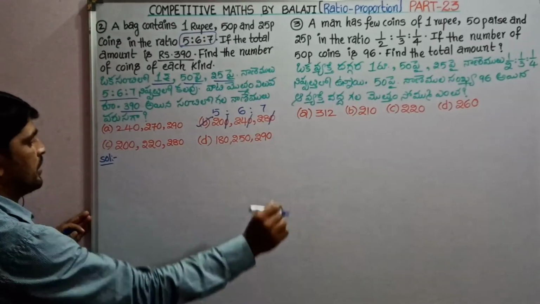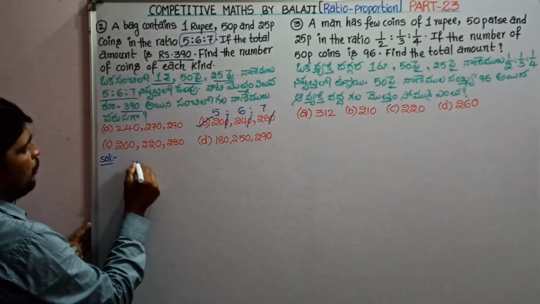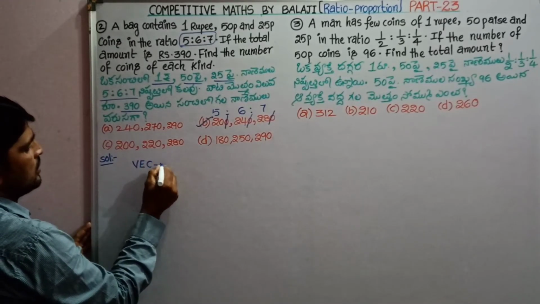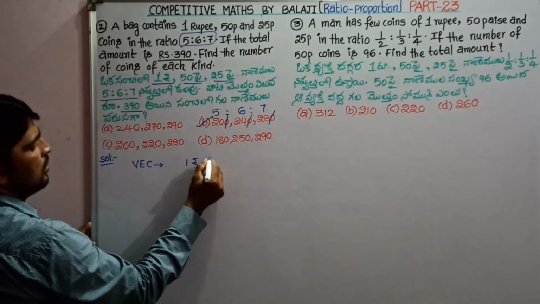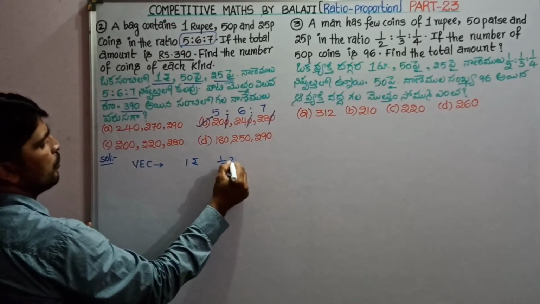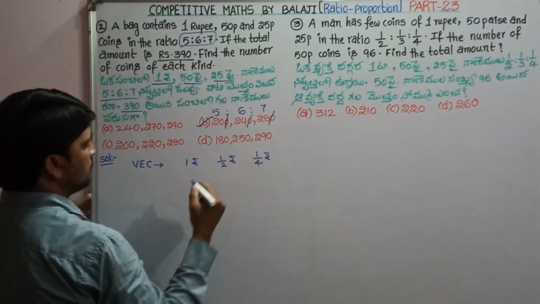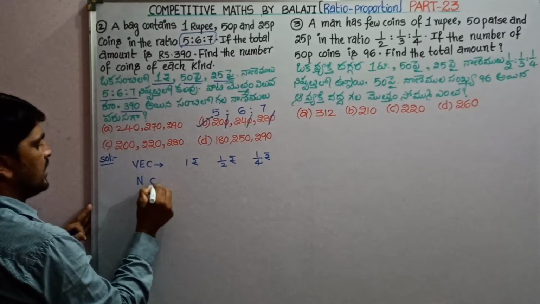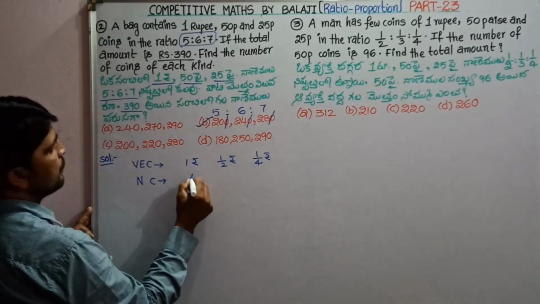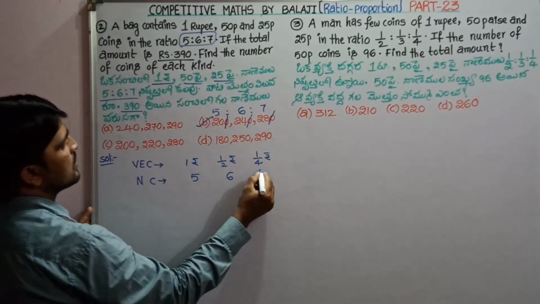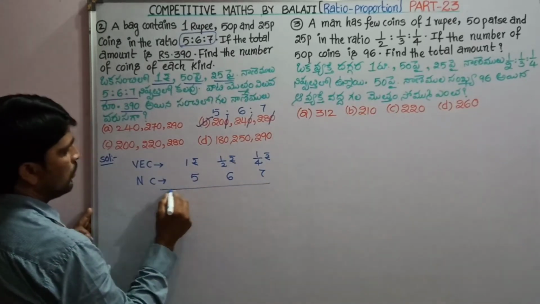Let us see it by a shortcut. So the value of each coin is 1 rupee, 50 paise means half rupee, 25 paise means 1/4 rupee. The number of coins ratio, that is 5 units, 6 units, 7 units, suppose. Then what is the amount?